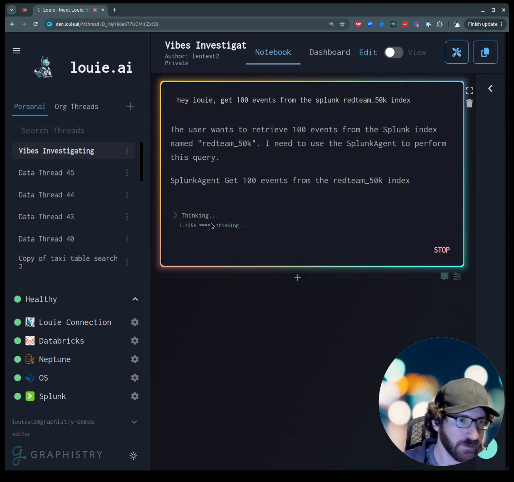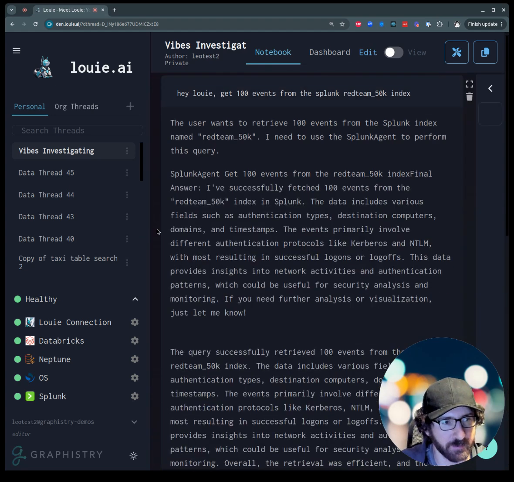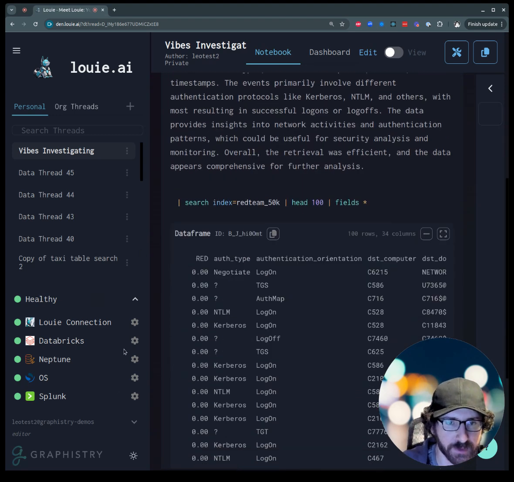Vibes investigating is related to the notion of vibes coding that a lot of people are talking about from Andrej Karpathy from OpenAI. And in this case, instead of just a Python coding environment, we're actually working in Louie, where for investigations, I'm working with Splunk, but I could be working with Databricks SQL, Amazon Neptune Graph Database, or actually all of them. And you will be seeing me doing Python as well.